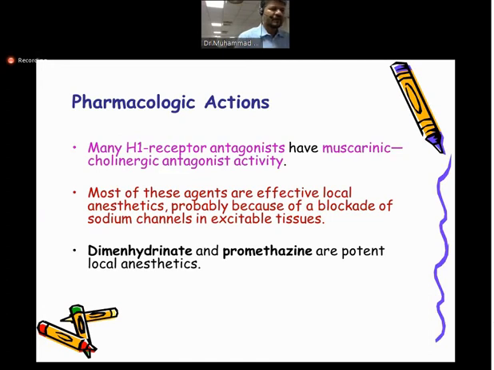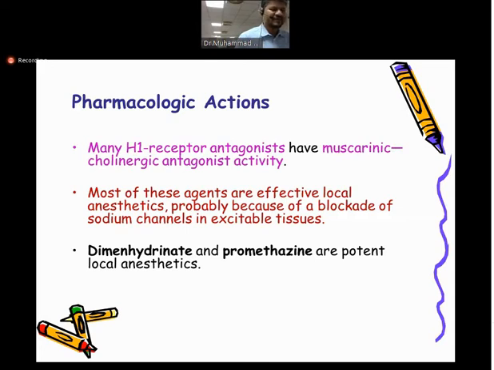Okay, H1 receptor blockers are also muscarinic antagonists. You know that cholinergic receptors can be classified as nicotinic or muscarinic. They are basically muscarinic type receptors. The other function of H1 blockers is that they can also be used as local anesthetics. This is their additional property. So they can be used in different functions.